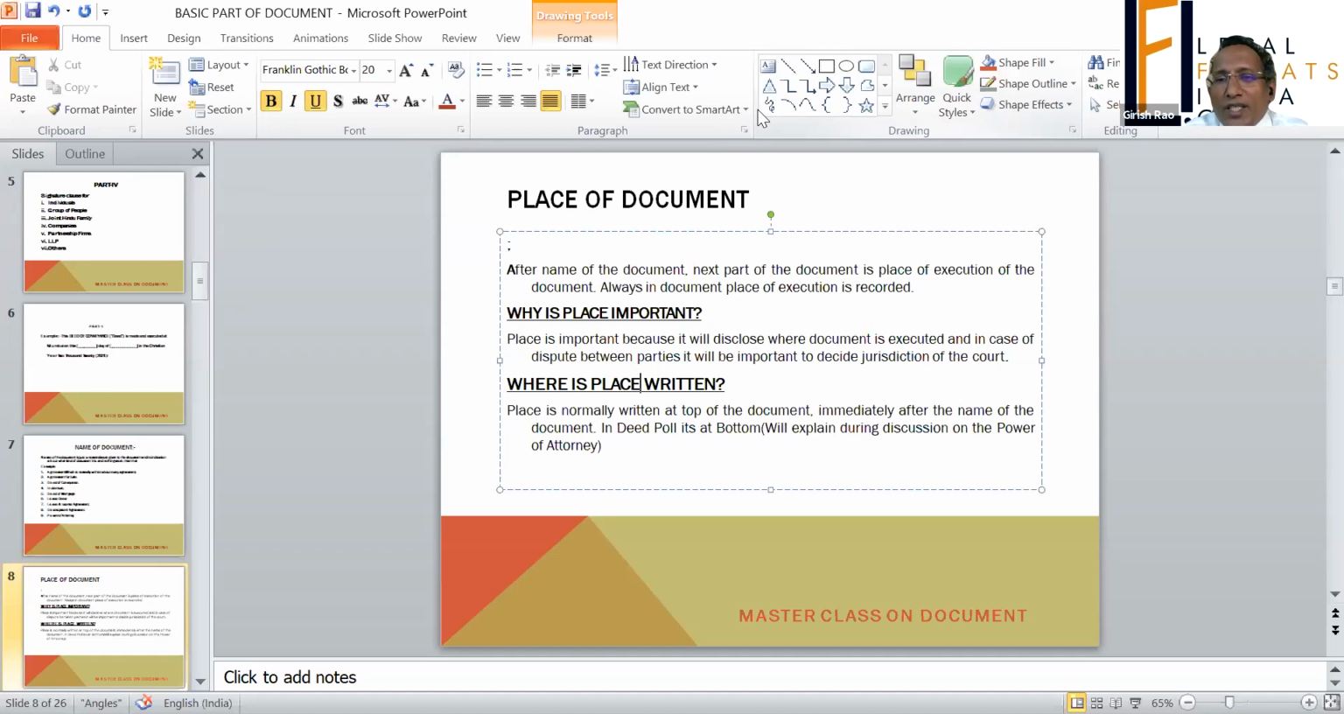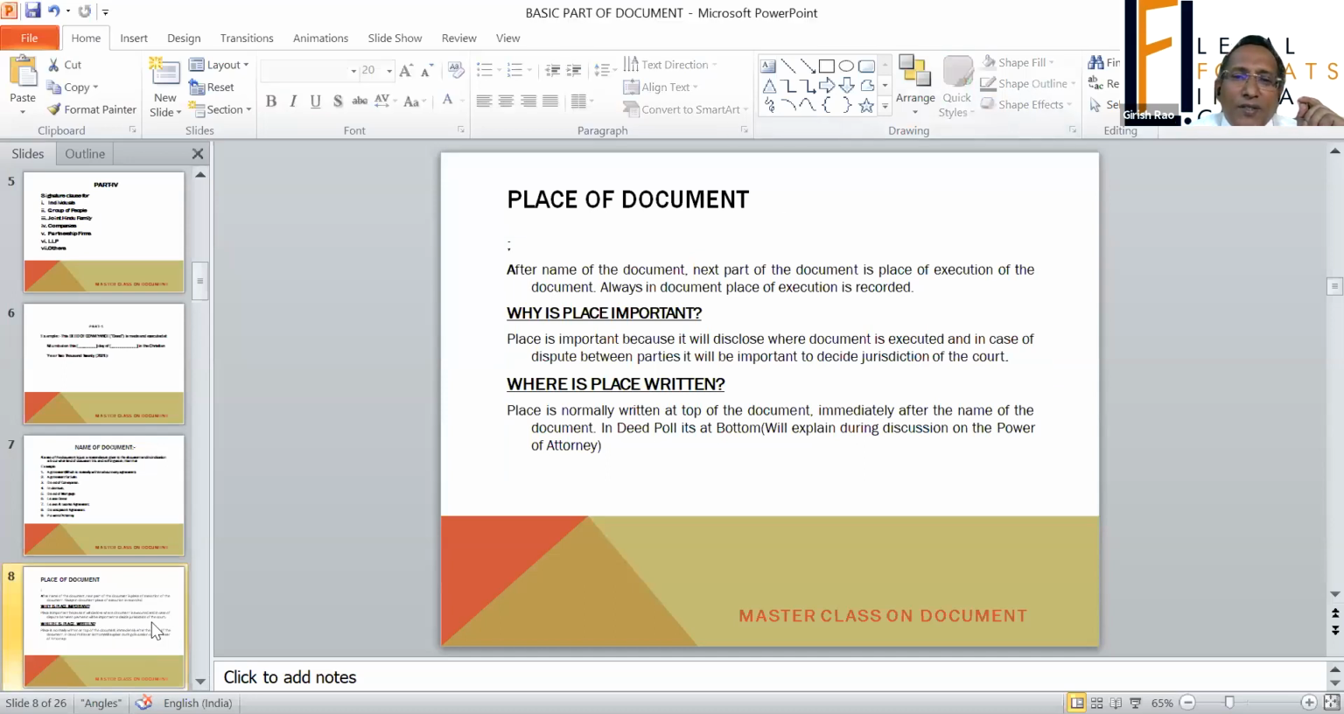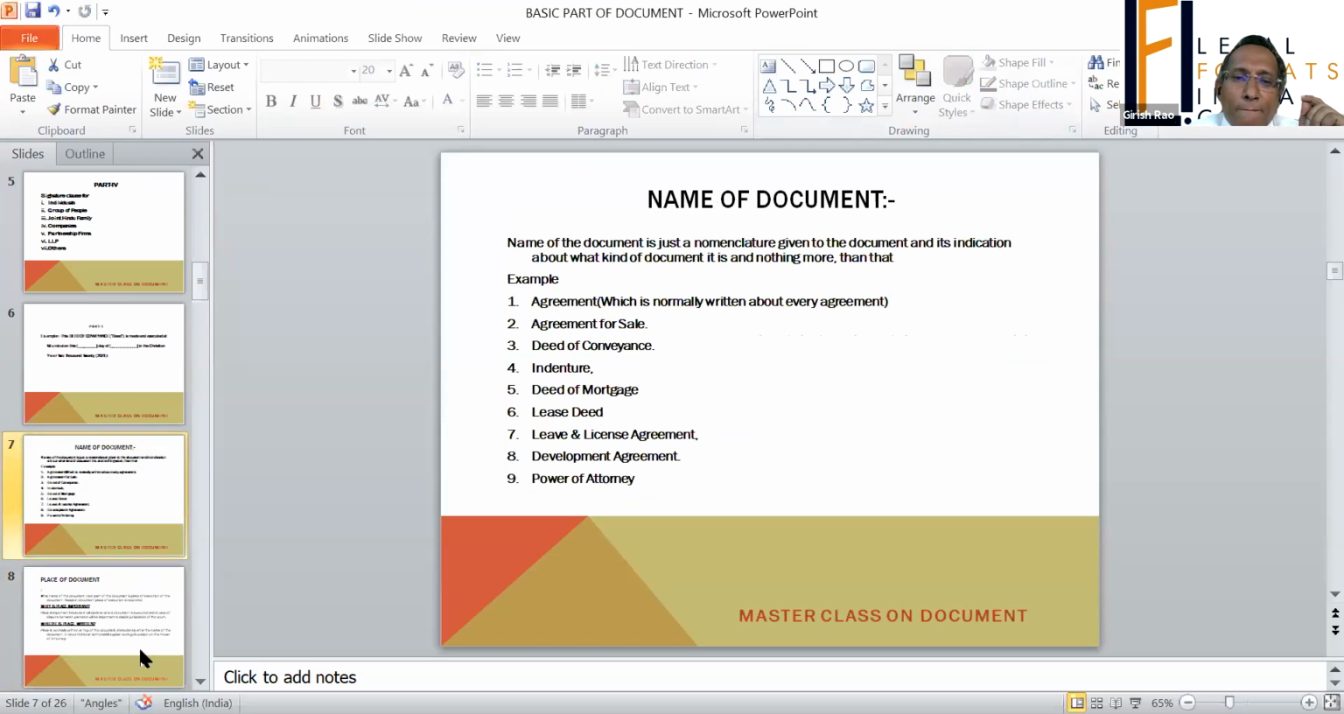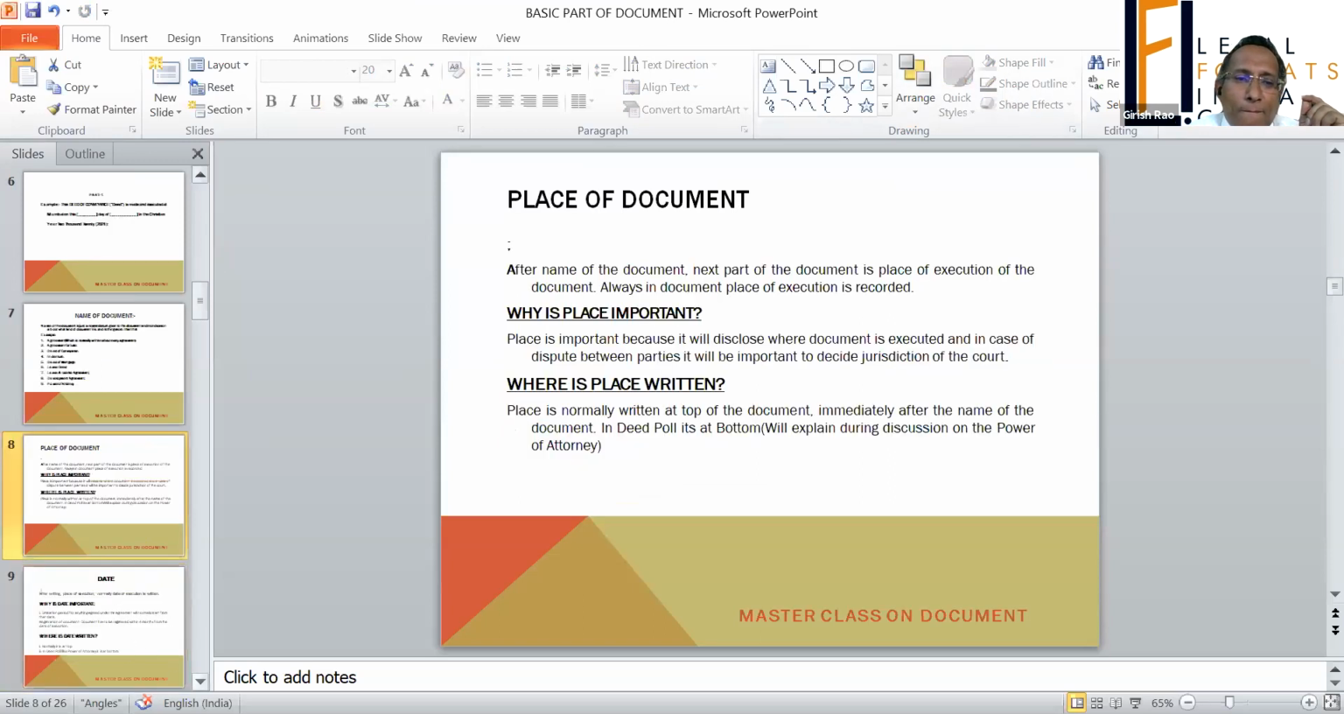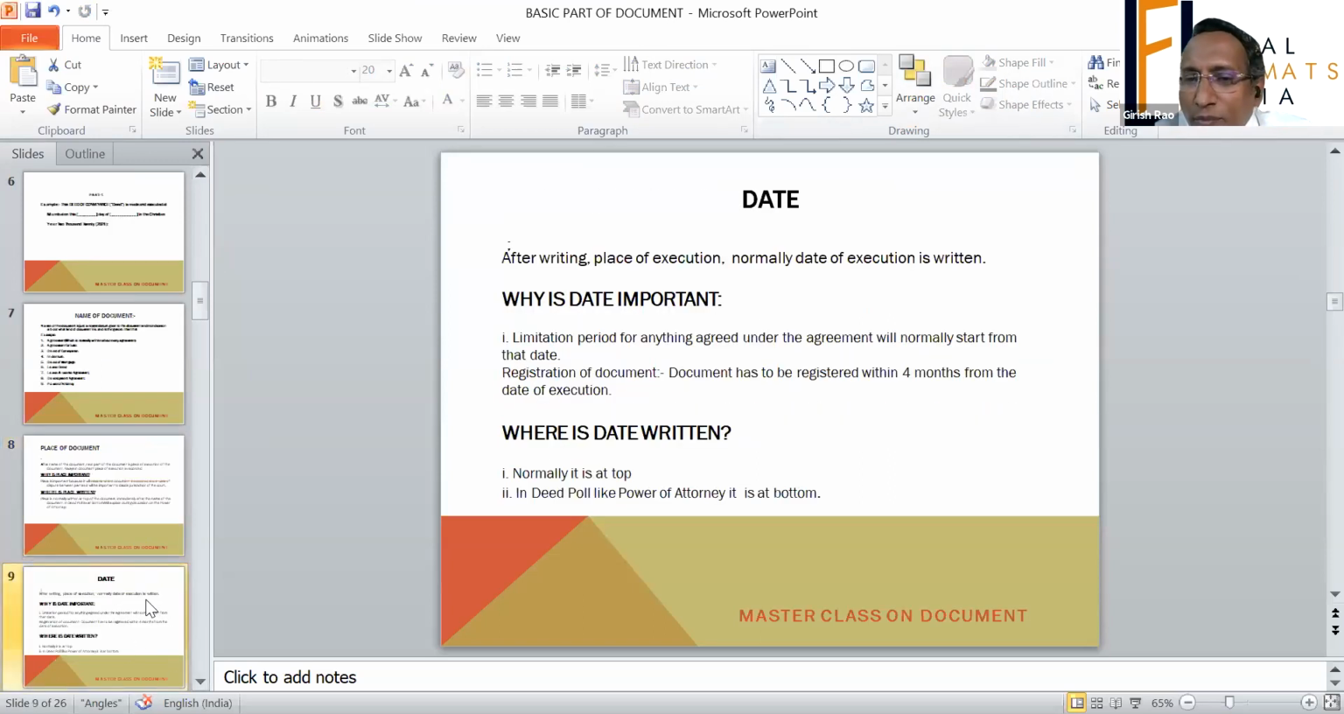So the judge immediately realized something is wrong, something is missing. Because otherwise the suit was based on guarantee where there is an absolute chance that summons for judgment would have been issued. So place becomes an important part of a document, and next comes the date.